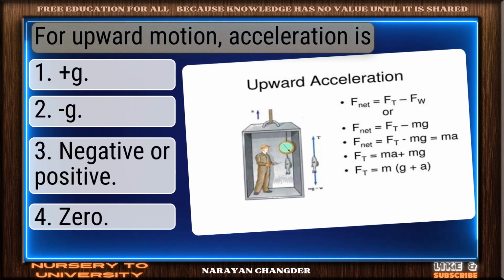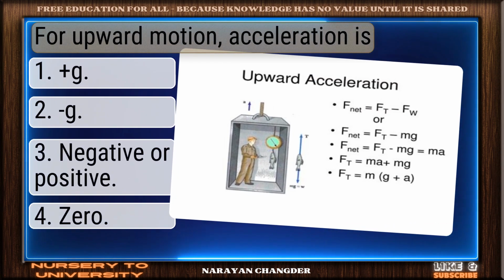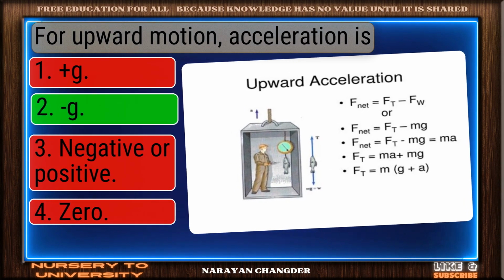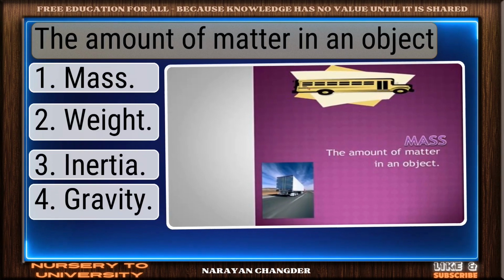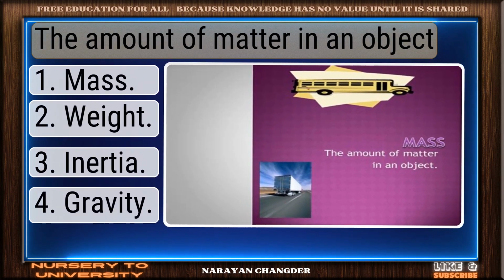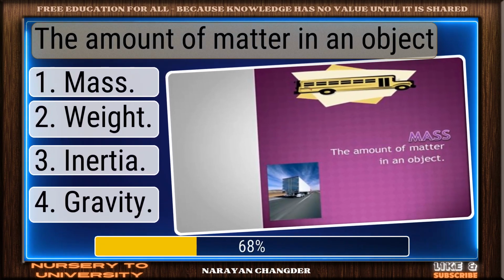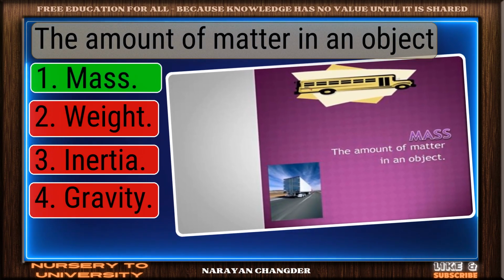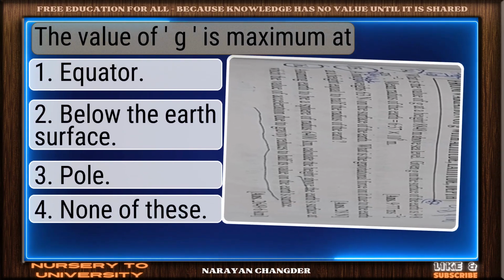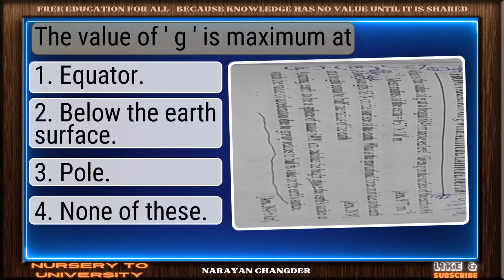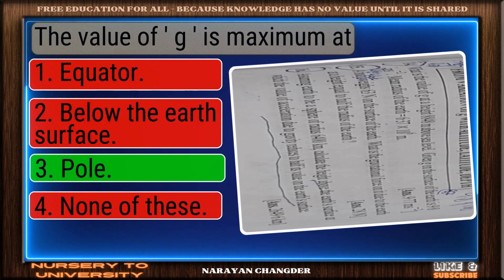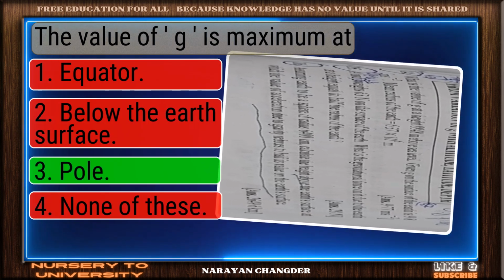Question number 93. For upward motion, acceleration is. Good job. Your answer, g, works well here. Question number 94. The amount of matter in an object. You got it. Your choice, mass, is right. Question number 95. The value of g is maximum at. Right again. Pole is a valid answer.